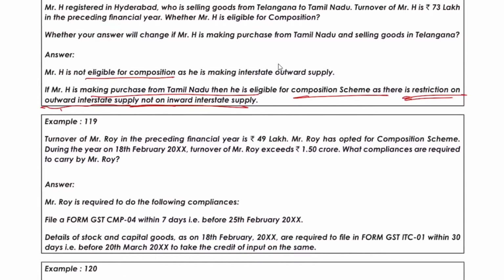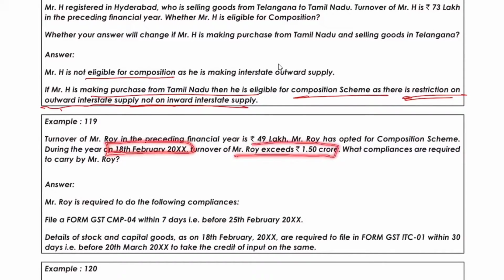What they're saying is that the preceding year his turnover was 49 lakh. Okay, so he's eligible for this year. Correct. It was only 49, but this year on 18th February his turnover exceeded 1.5 crore.